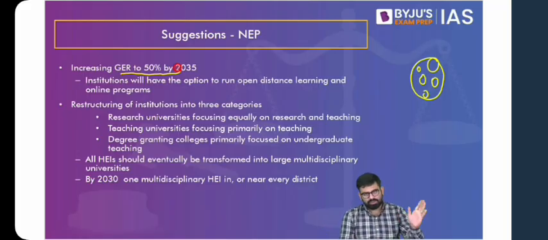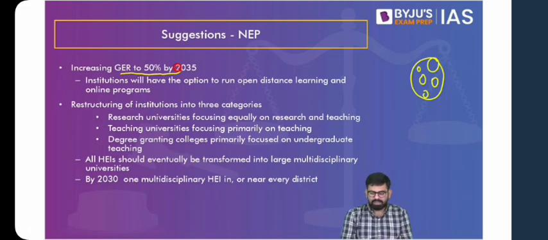And this also can be related directly to the idea of demographic dividend. And I hope you remember that. So to increase this gross enrollment ratio, apart from other things that will keep coming across, the policy talks about giving these institutions the option to run open distance learning and online programs. I find that we have only limited universities who provide distance learning and online programs. So giving a push to these programs will be helpful.